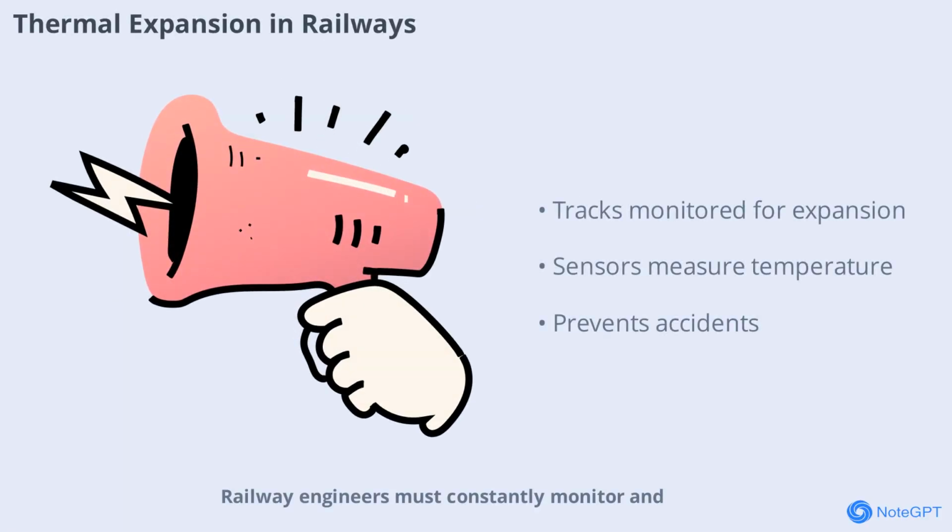Railway engineers must constantly monitor and maintain tracks to account for thermal expansion. Special tools and sensors are used to measure rail temperature and expansion, allowing for timely adjustments. This proactive approach helps prevent accidents and ensures the smooth operation of trains.